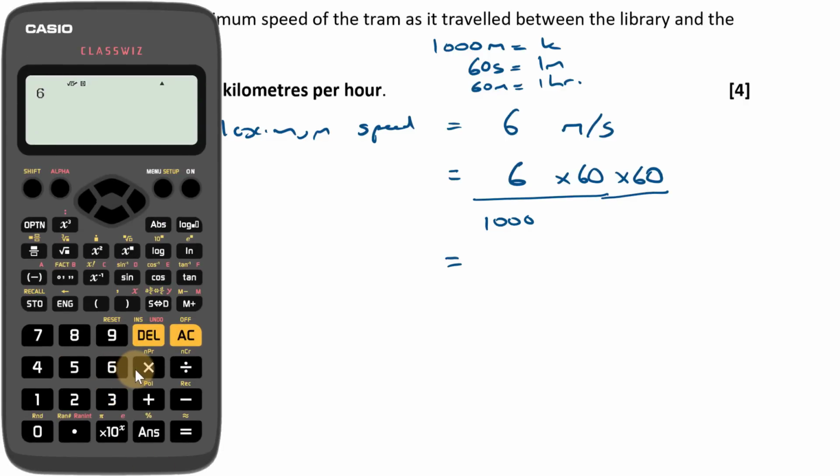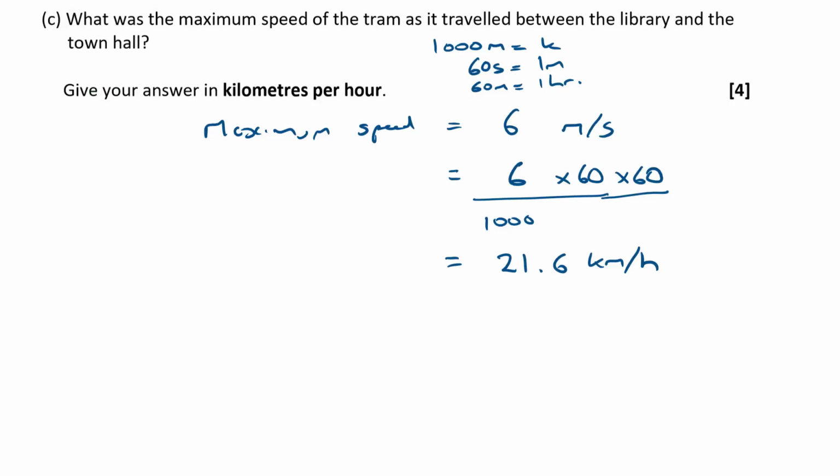So what's that? Reaching for the trusty calculator. 6 times 60 times 60 divided by 1000. That comes out to be 21.6. 21.6 kilometers per hour. Does that sound reasonable? Yeah, it's not super fast, is it? It's probably what you'd expect a bus to be traveling at.